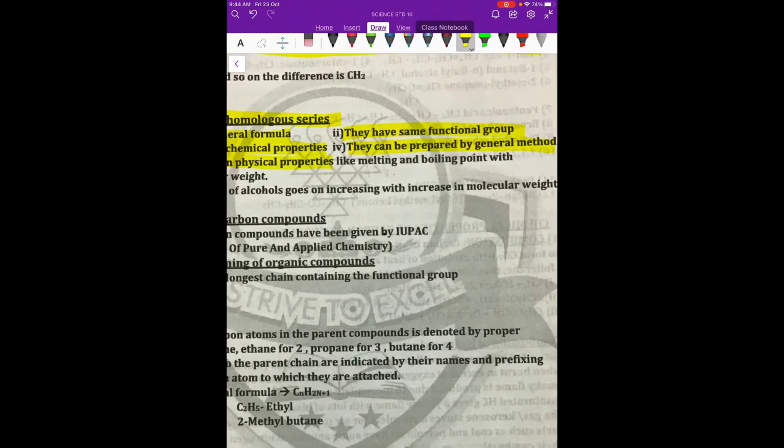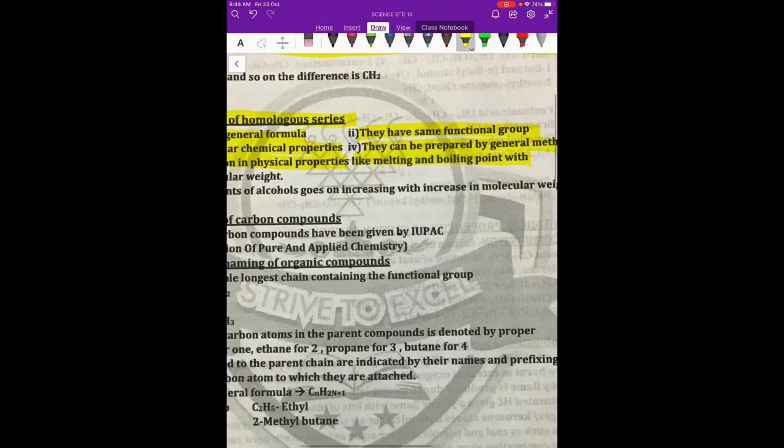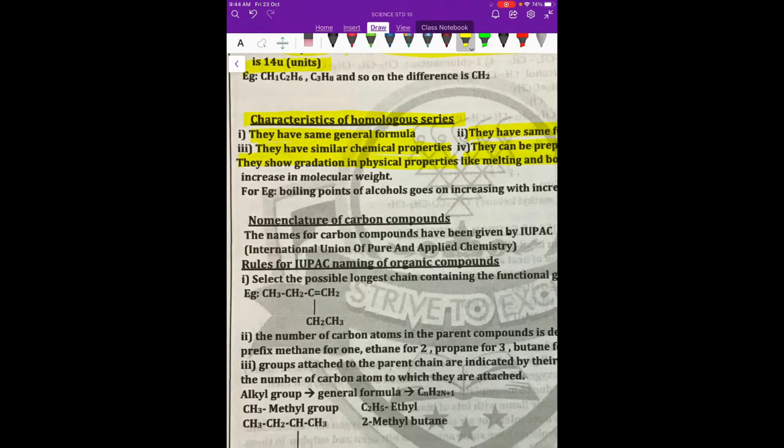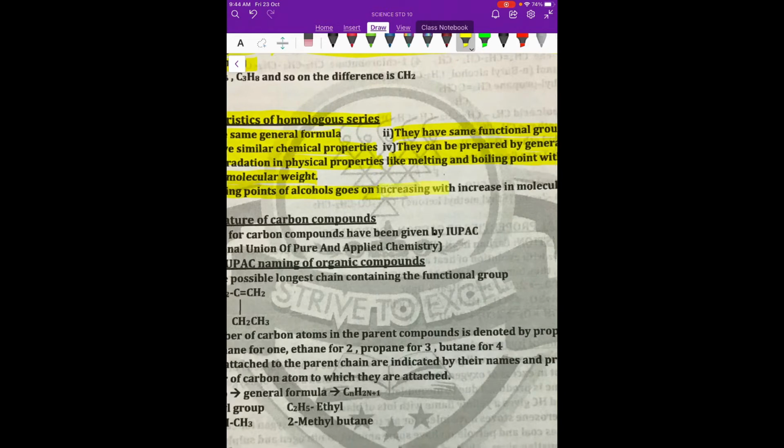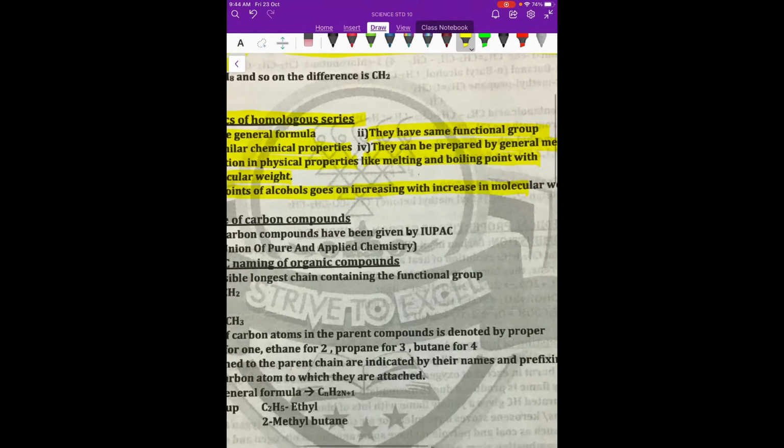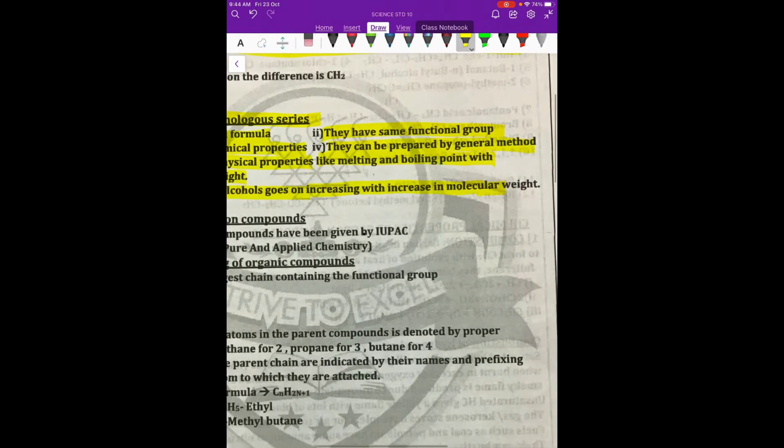So what are those? The melting point and boiling point, because each successive member of a homologous series has a molecular weight more by 14, the CH2 difference. That will increase the molecular weight, and that will increase the melting point, the boiling point and so on. For example, the boiling point of alcohols goes on increasing with the increase in molecular weight.